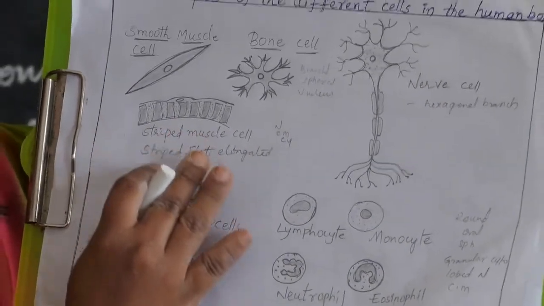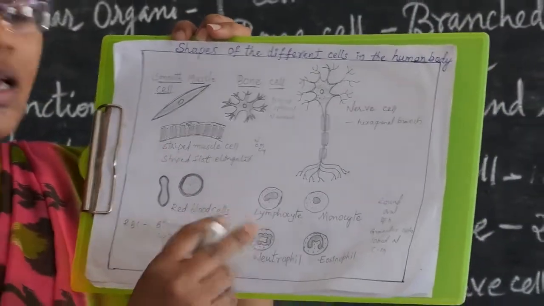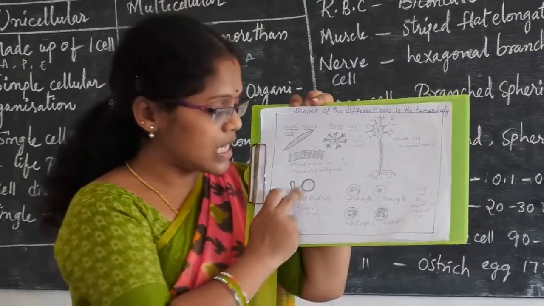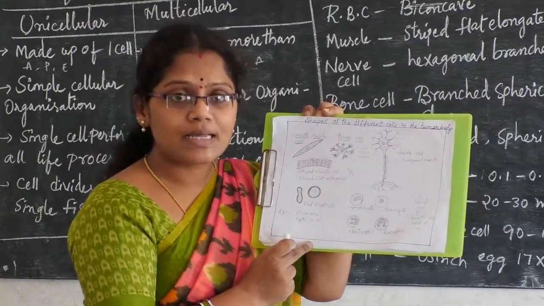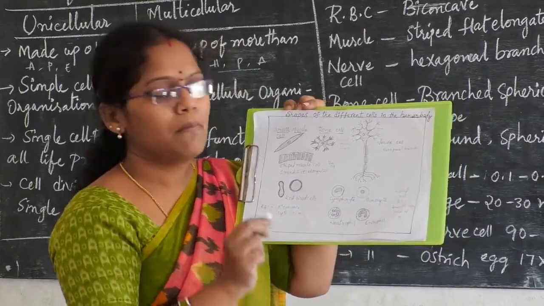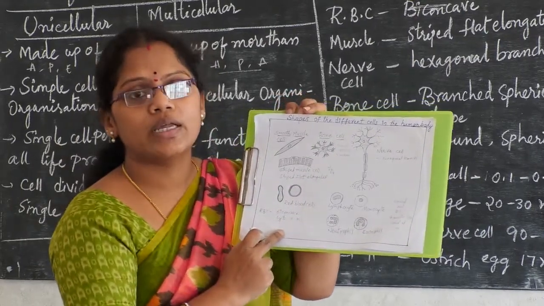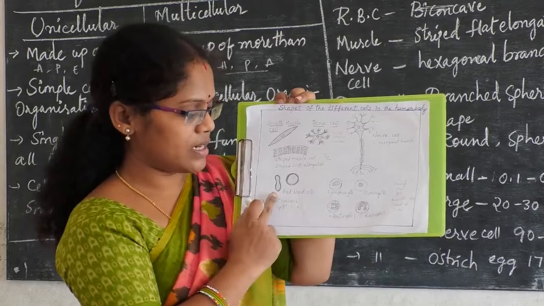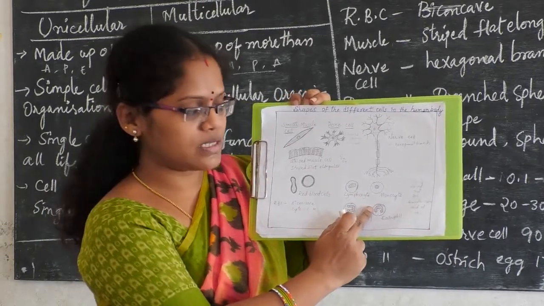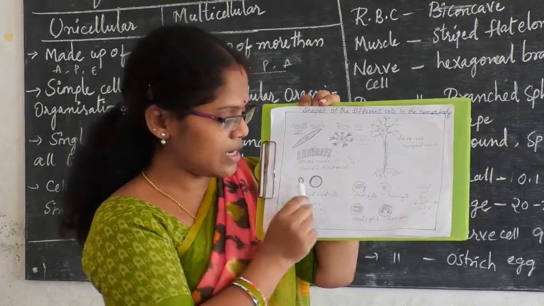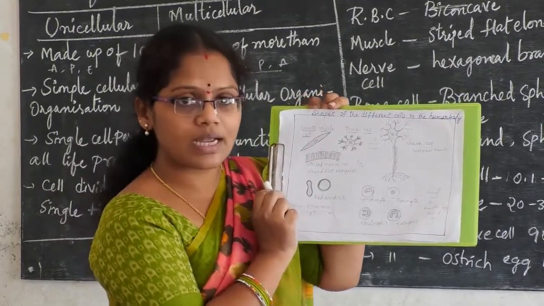In all these cells, what is common here? Cell membrane, right? Cell membrane, cytoplasm and nucleus. But only red blood cells do not have the nucleus. See, you can compare here red blood cells as well as white blood cells. See, this dark portion is called cell membrane and this light portion is called cytoplasm.